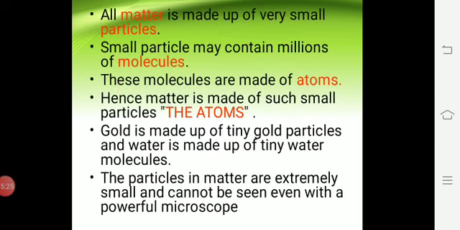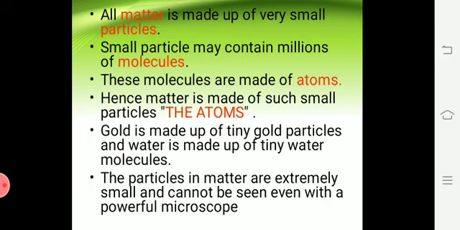Coming to the previous slide, now we can understand these first 3 points. All matter is made up of very small particles. Small particle may contain millions of molecules. These molecules are made up of atoms. Hence, matter is made of such small particles, the atoms.